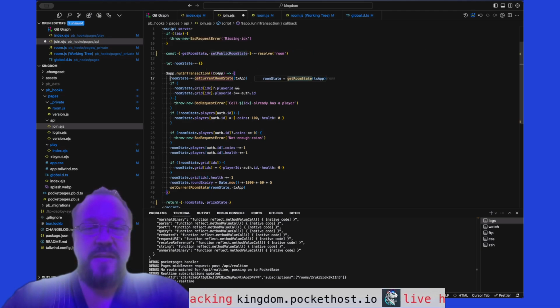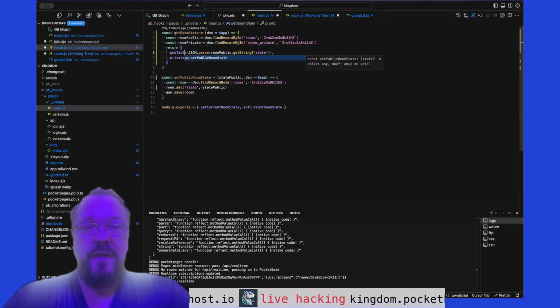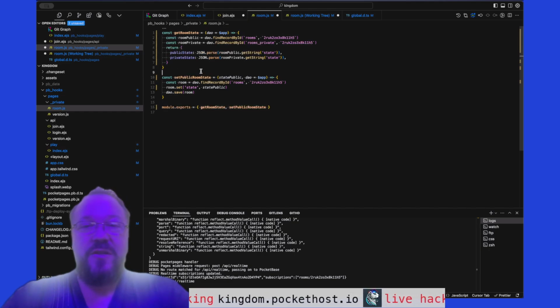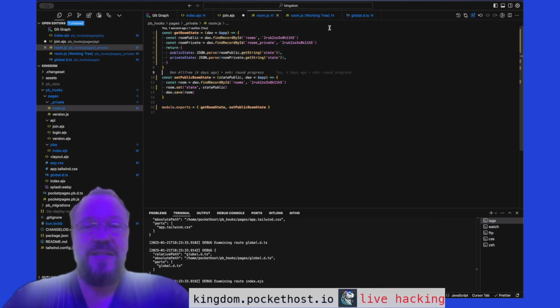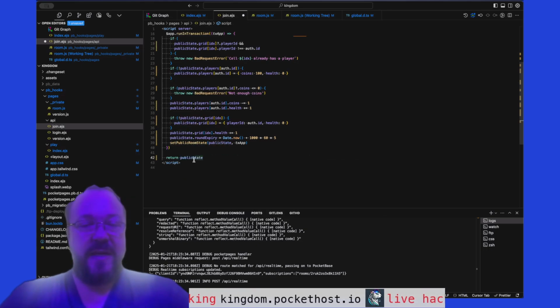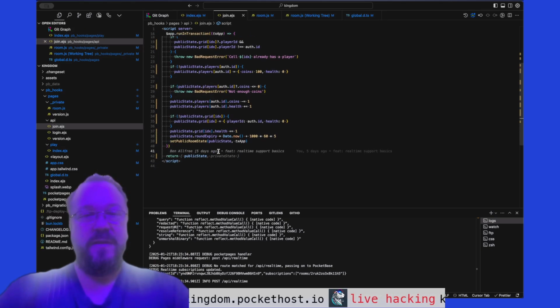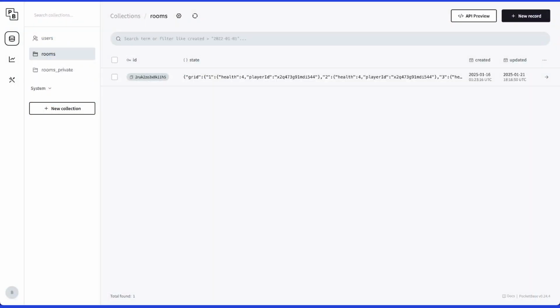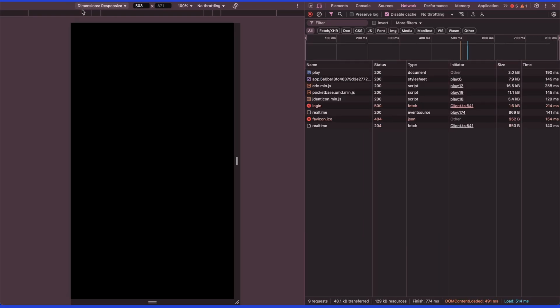So the room state says get room state. Yeah, I think we probably should name these public state and private state because I don't know if public and private are reserved keywords in EJS. Let's fix all these, let Claude fix all this for us. And this just returns public state. Let's see if this little refactoring has worked. If it did work, everything should still be functioning normally.